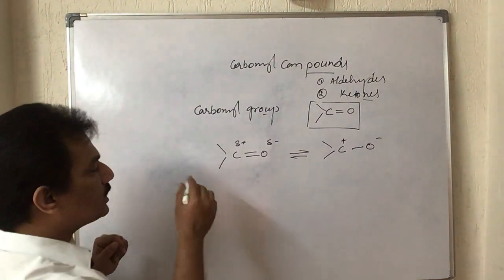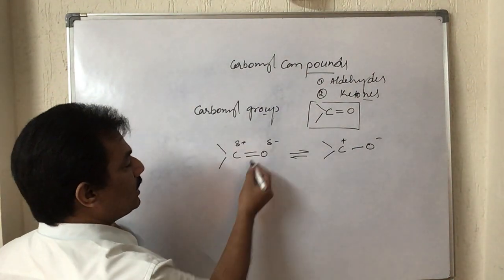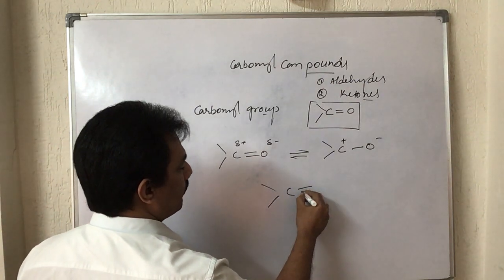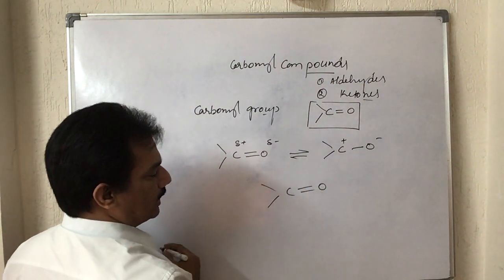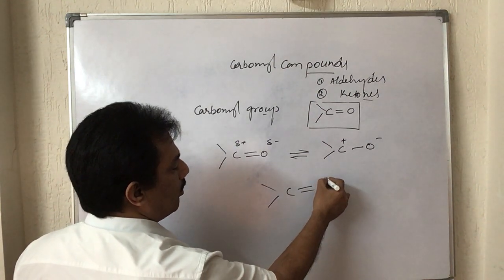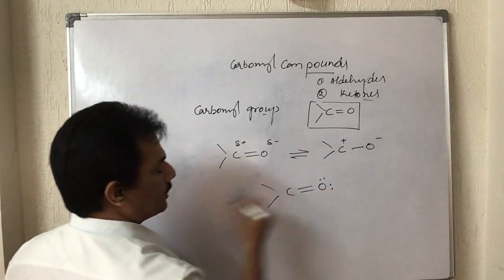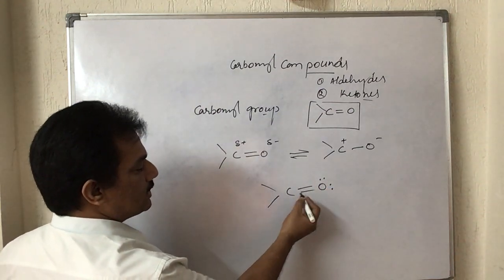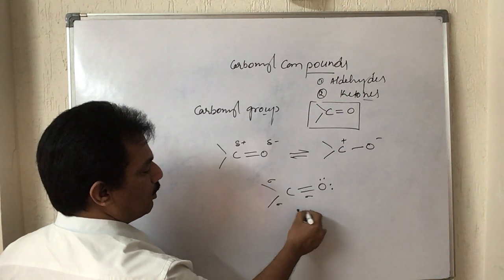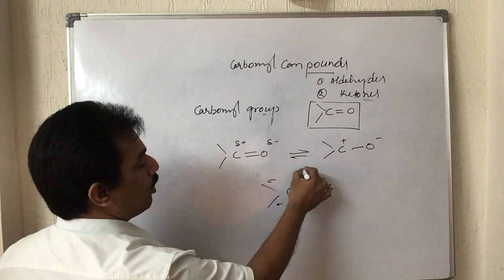Now let us look at the bonding. Oxygen is bonded with the carbon, and oxygen has two lone pairs of electrons. The carbon has three sigma bonds and one pi bond.